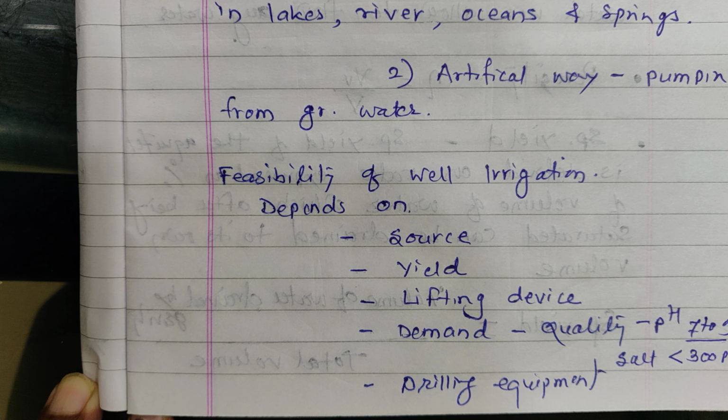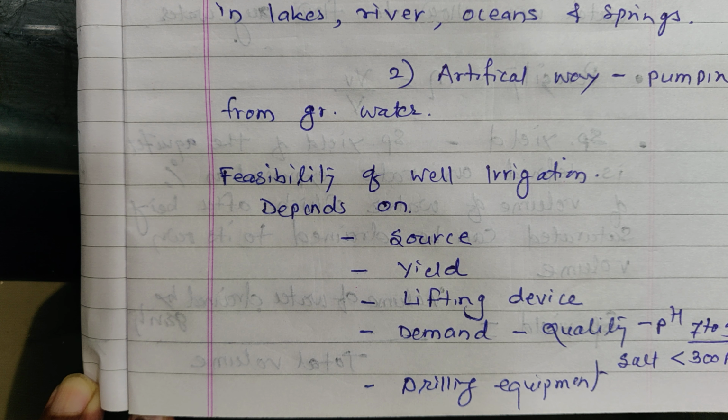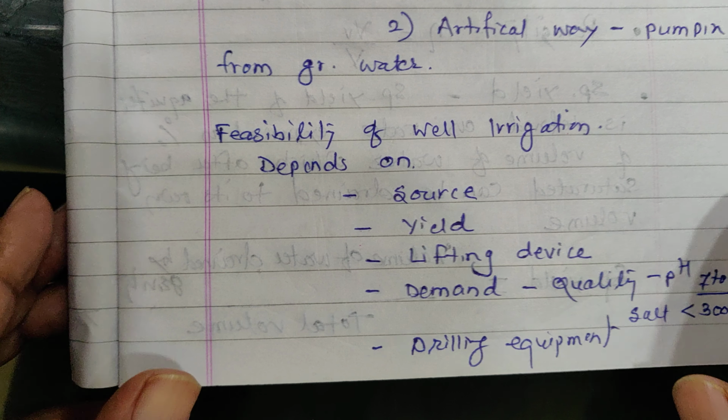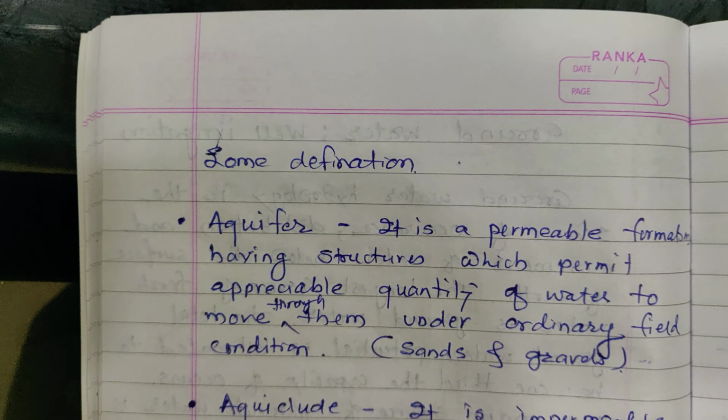Quality of water, that means the pH of water should be in the range of 7 to 9. Then salt content should be less than 300 ppm, that is parts per million. And drilling equipments. These are the various feasibility points to be considered for well irrigation.